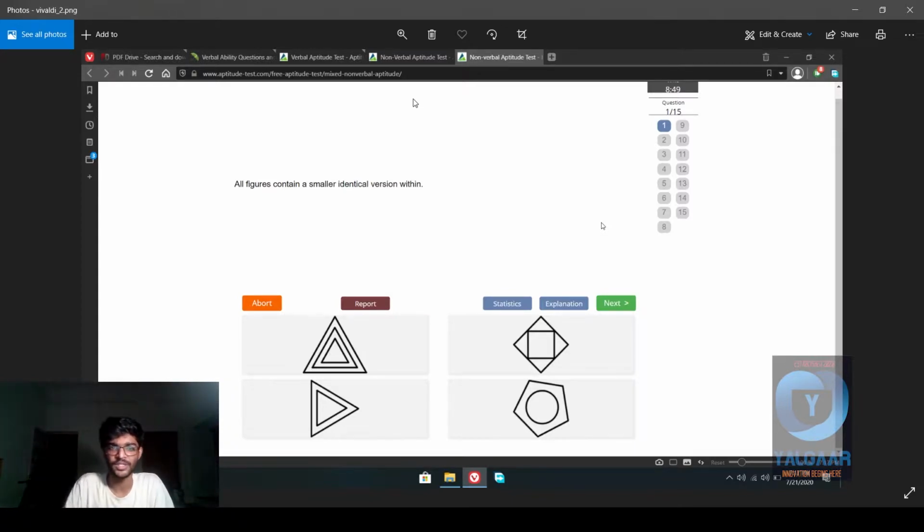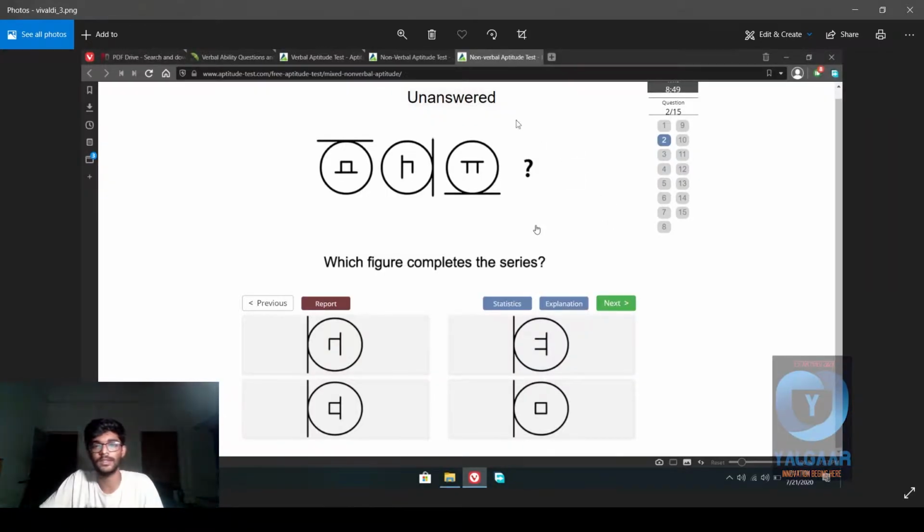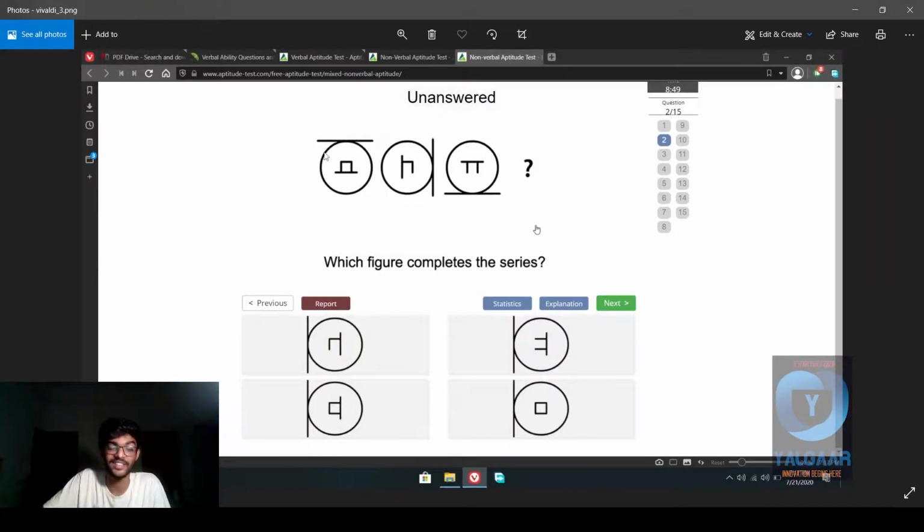There are explanations. So, all figures contain a smaller identical version within. Meaning this one, and it's just a single one, not this one, because, as I mentioned, this has one circle, one square, one pentagon inside. So only one triangle, that would be apt. Next, this is, as I said, unanswered.